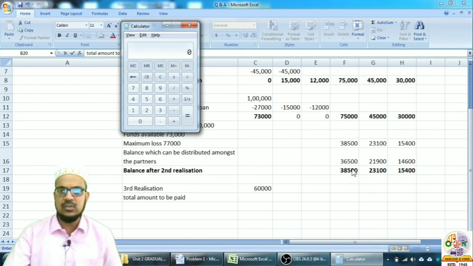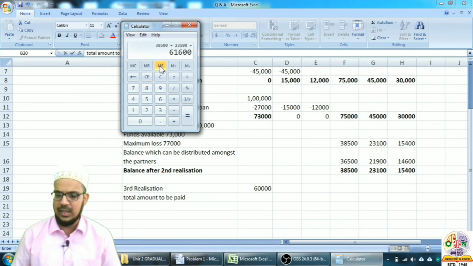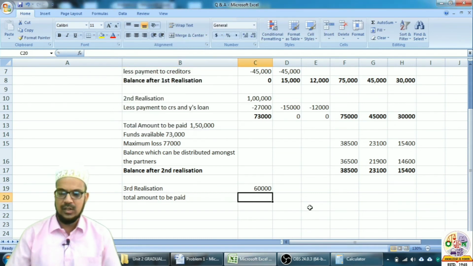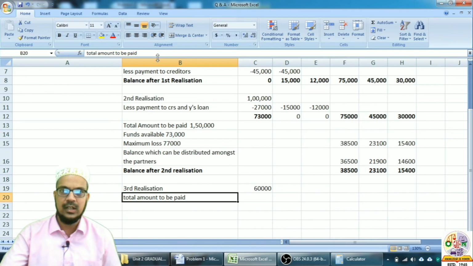See, 38,500 to X, 23,100 to Y, and 15,400 to Z. So we will just take the total: 38,500 plus 23,100 plus 15,400. It comes to 77,000. So 77,000 is the total amount to be paid. Not right here, we'll write it in the inner column.